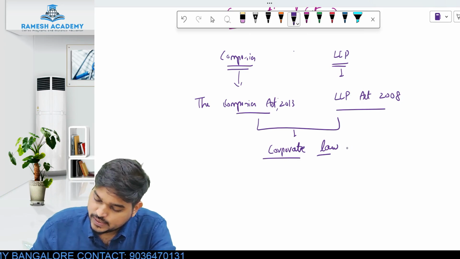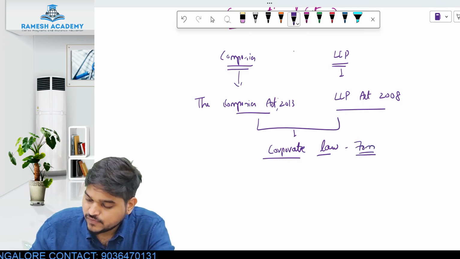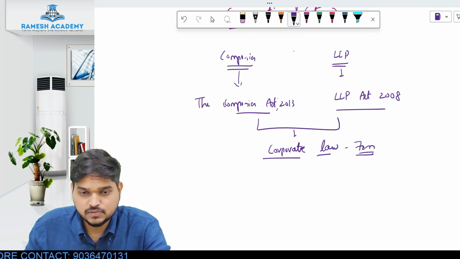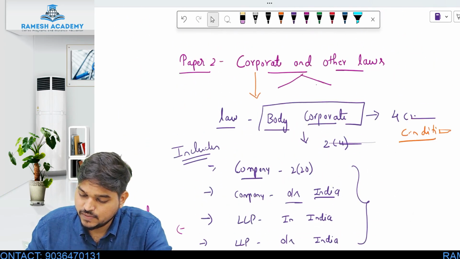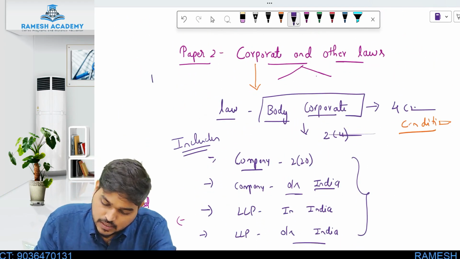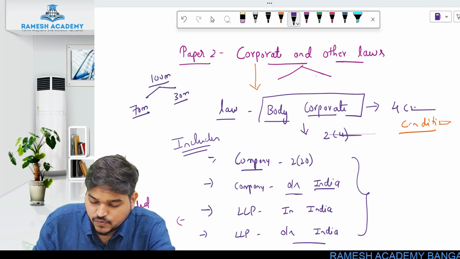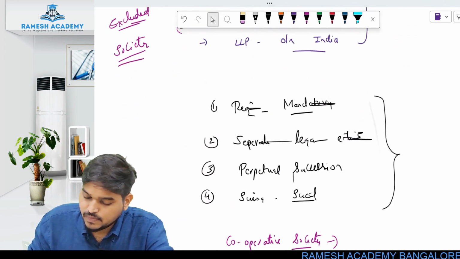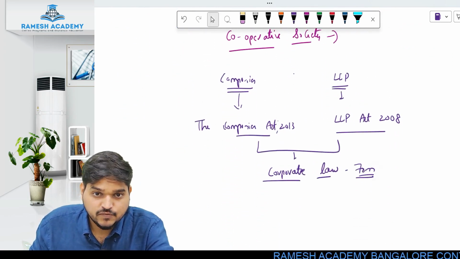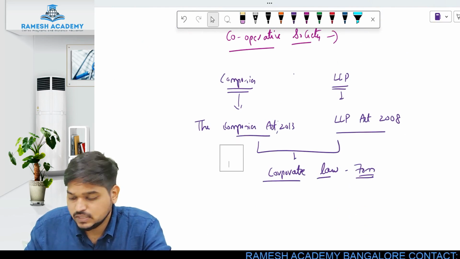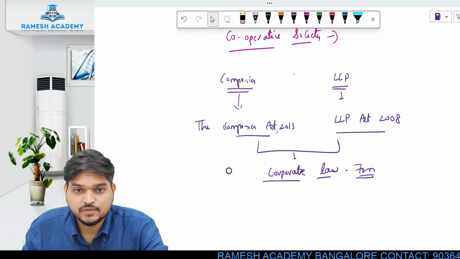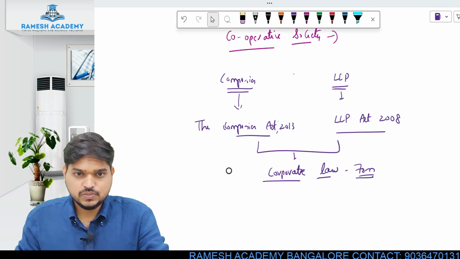So these together will come across 70 marks of your syllabus. The entire paper is for how many marks? 100 marks. Out of that, 70 marks is for your corporate law, and 30 marks is for your other laws. So for 70 marks, we have to study these two acts: one is Companies Act 2013, the other is LLP Act 2008. These two we have to study.